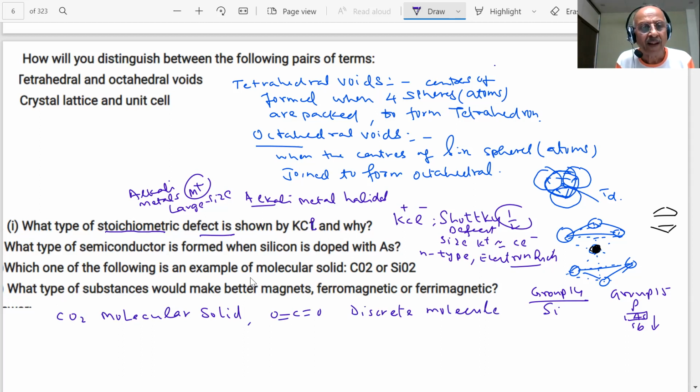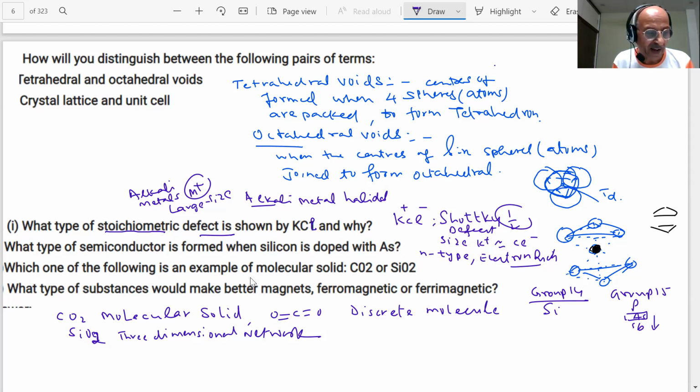Whereas SiO2 is a covalent solid or network solid. It has a 3-dimensional network. You know that carbon dioxide is a gas and SiO2 is a solid. A similar type of question has been put up in the paper, students. Question could be rotated, question could be changed. See the depth of the question. Anything can be asked.